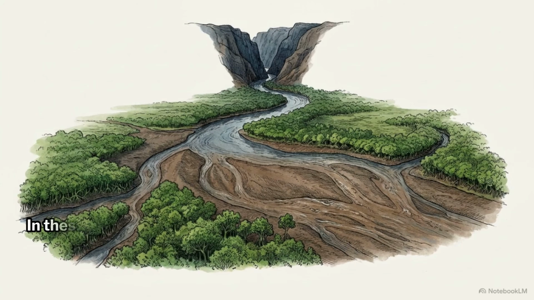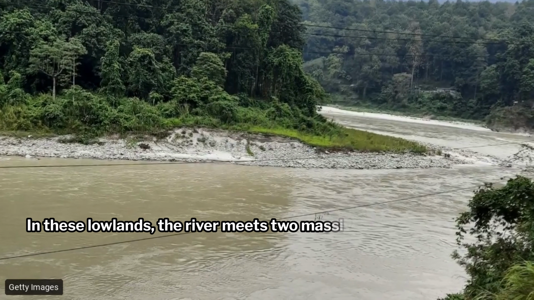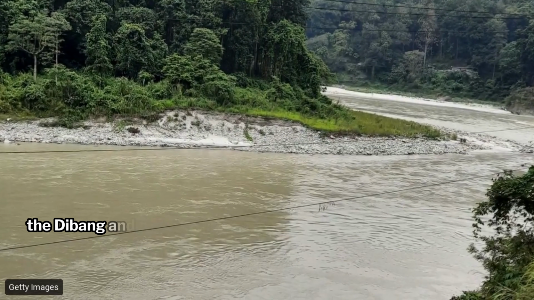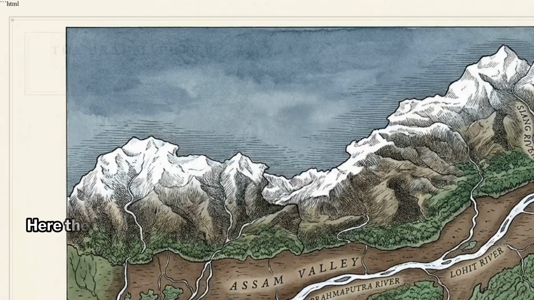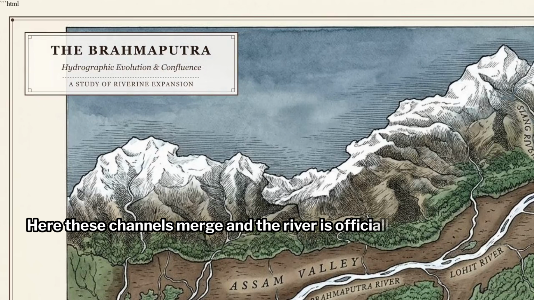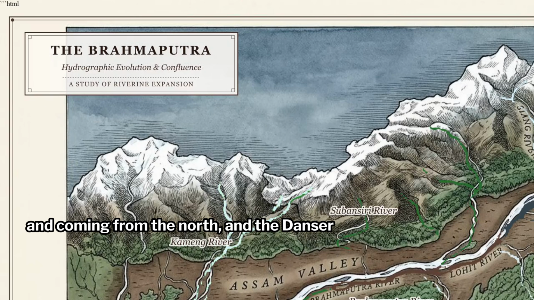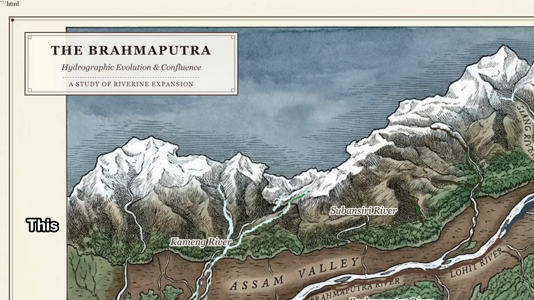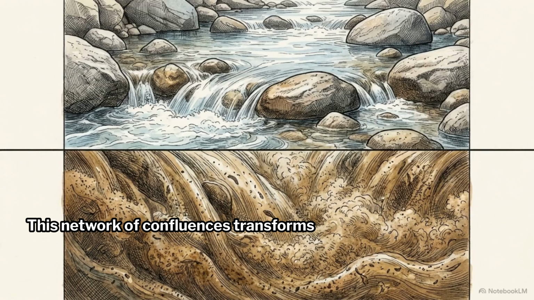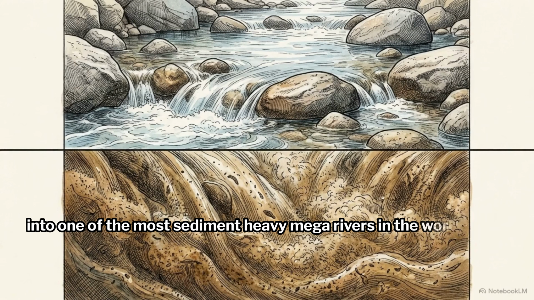The water leaves the steep gorges of the mountains and spills out into the flat plains of the Assam Valley. In these lowlands, the river meets two massive tributaries, the Dihang and the Lohit. Here, these channels merge, and the river is officially known as the Brahmaputra. The volume grows as the main artery receives the Subansiri and Kameng from the north and the Dhansiri and Kopili from the south. This network of confluences transforms the Brahmaputra into one of the most sediment-heavy mega-rivers in the world.